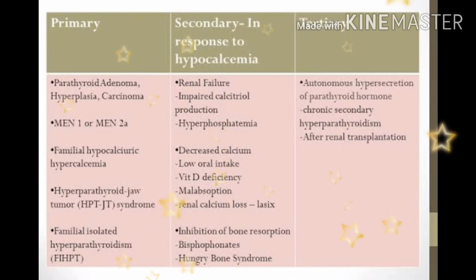In secondary causes, first renal failure, second impaired calcitriol production, third hyperphosphatemia, fourth decreased calcium level, fifth low oral intake, 6. vitamin D deficiency, 7. malabsorption, then hungry bone syndrome, and etc. In tertiary, autonomous hypersecretion of parathyroid hormone, then chronic secondary hyperparathyroidism, then after renal transplantation, and so many causes are there.